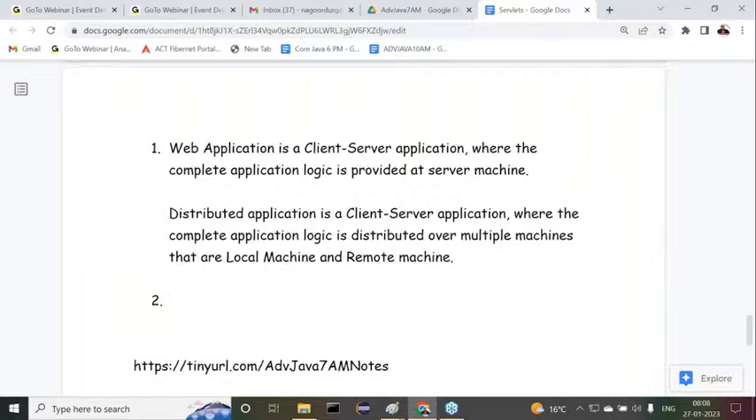Next, point number two. All of you observe carefully. In web applications, the client is fixed. That is the browser.